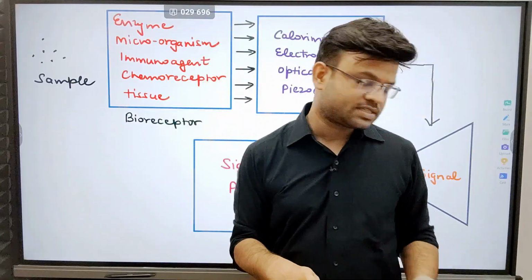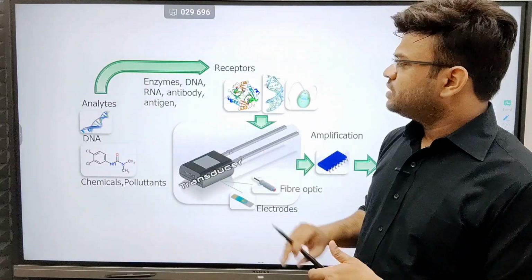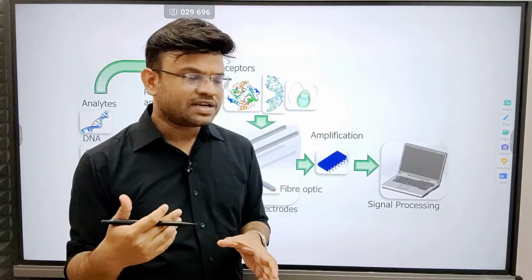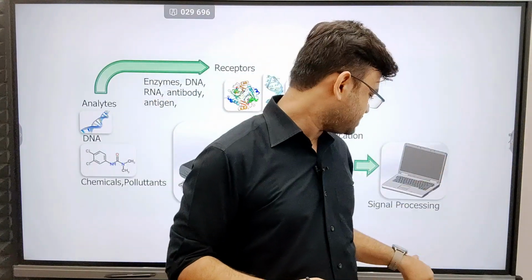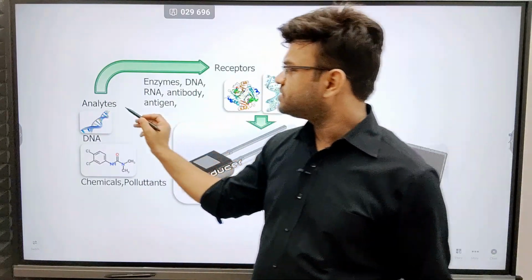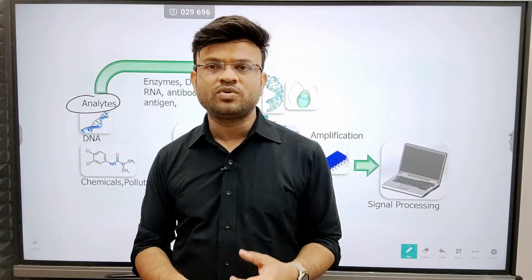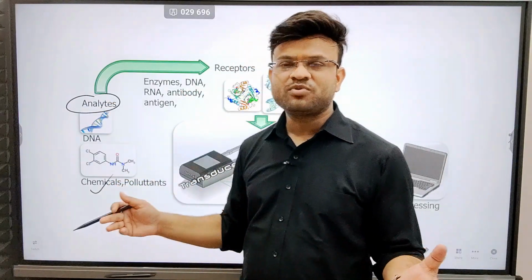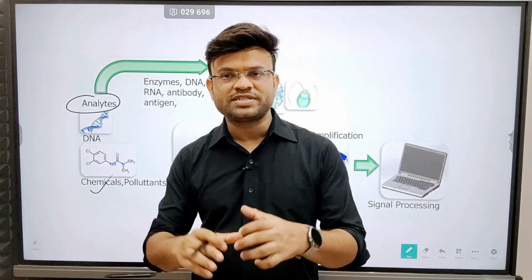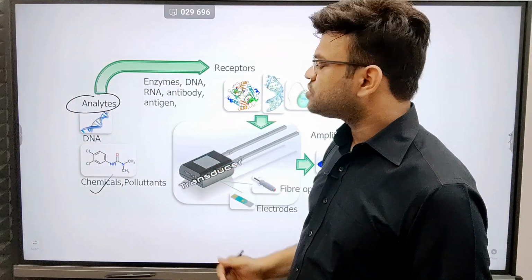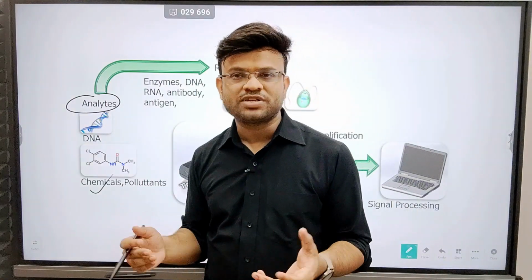Now let us move on to the next thing. This is another diagram that is depicting the same thing in a much more understandable way. So let us start understanding this. You can see over here that we are starting with analytes. Analytes means the things that you want to analyze. It can be anything like chemicals, pollutants. Let us say chemicals or pollutants are present in water, or in the air, how would you detect it? You can detect it using some of the biosensors.